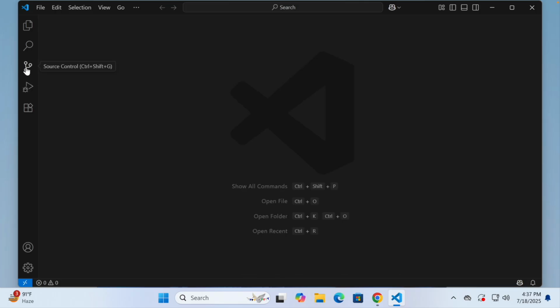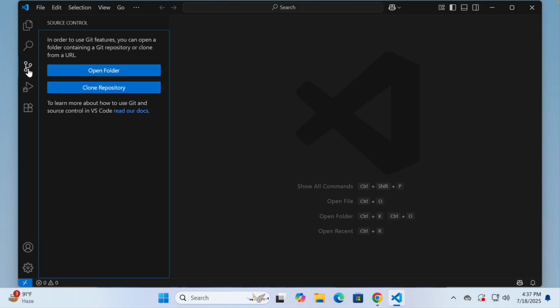Here you can see that we have source control, and this is where you can see your Git repository. So from here you can also directly open the Git repository folder. This is the reason I made you download Visual Studio Code. In case you already have it, no problem. By default, Visual Studio Code directly supports Git functionality.